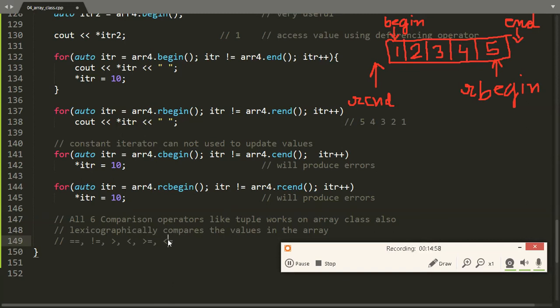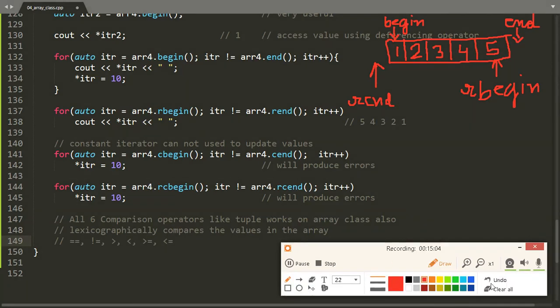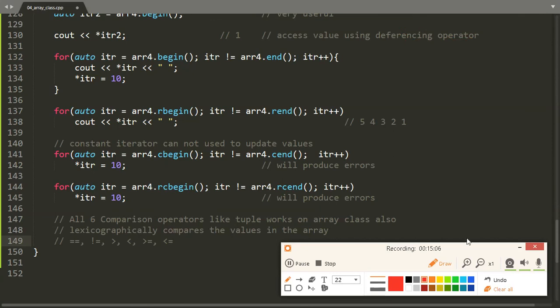Next, all 6 comparison operators that we have discussed in the tuple video are also valid on the array class, and they also compare all the values in lexicographical order just like tuples. So that's it for the array class.